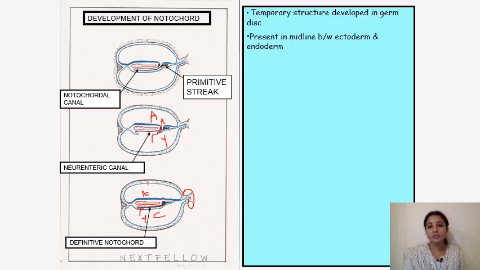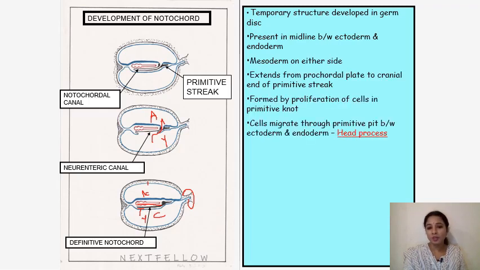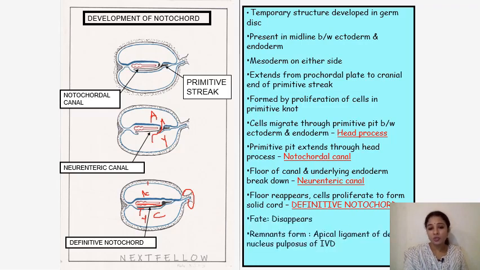It is a temporary structure present in the midline between the ectoderm and endoderm, with mesoderm on either side. It extends from the procaudal plate to the cranial end of the primitive streak, formed by the proliferation of the primitive node, and cells migrate from the pit between the ecto and endoderm, forming the head process. The primitive pit extends through the head process to form the notochordal canal. The floor of the canal and the underlying endoderm break down, forming the neuroenteric canal. The floor reappears and proliferates to form the definitive notochord. Usually it disappears, and remnants form the apical ligament of the dens and the nucleus pulposus of the intervertebral disc.